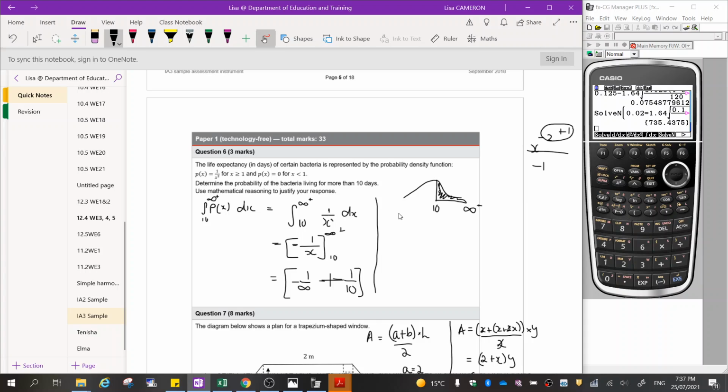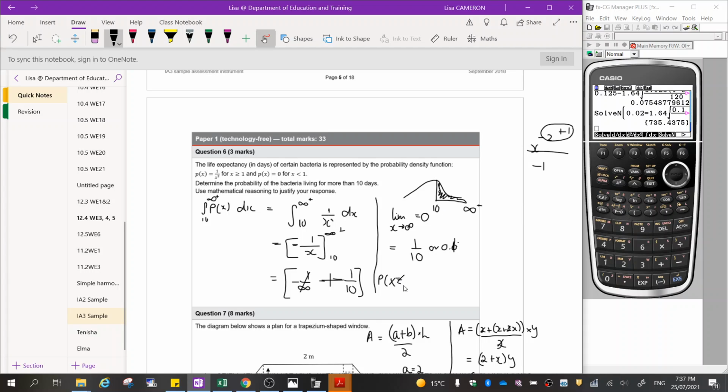So the limit as x approaches infinity is equal to 0, which means that this whole term gets knocked out, and I'm left with 1 over 10, or 0.1.